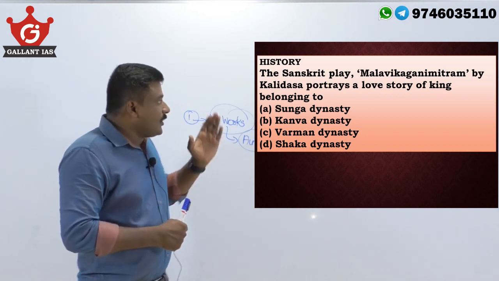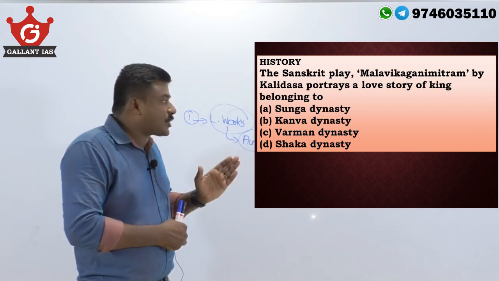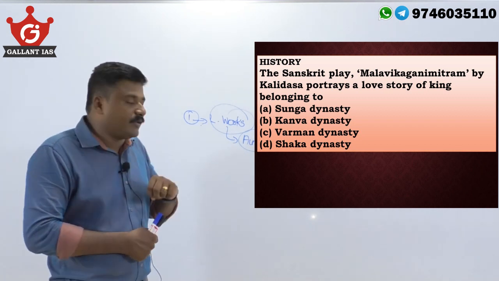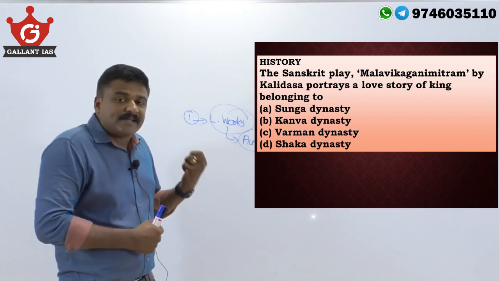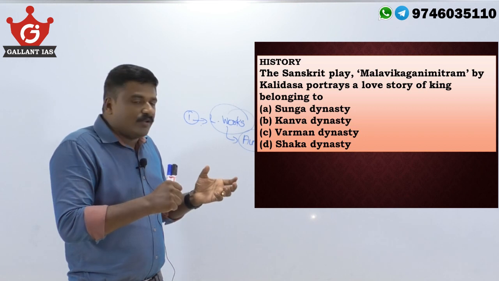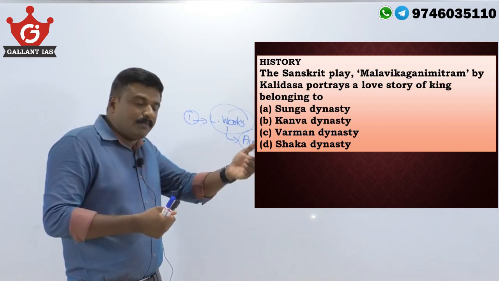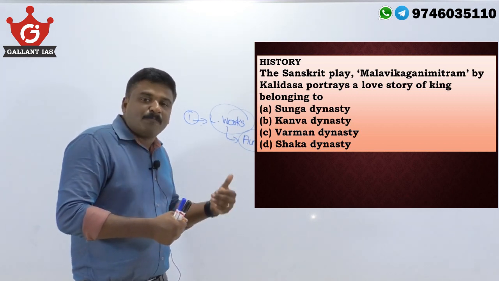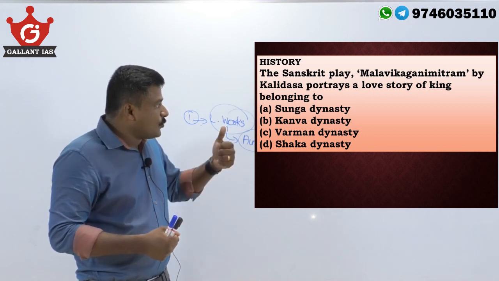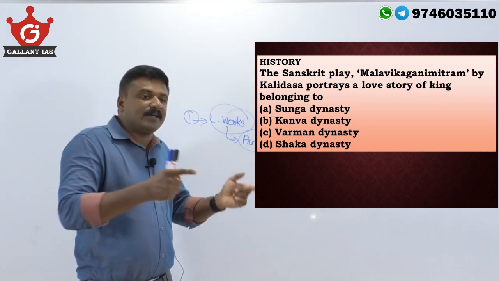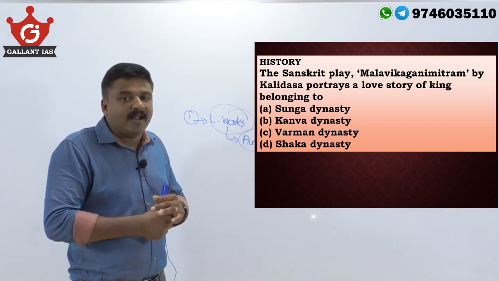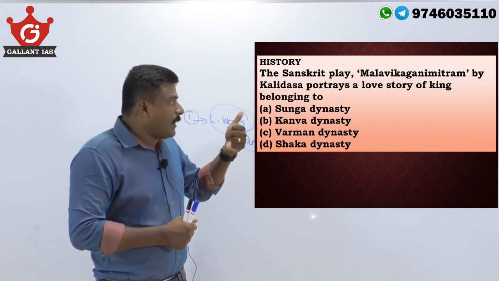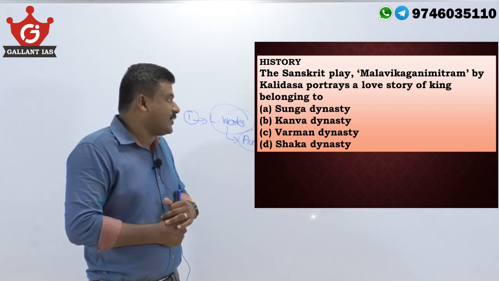Now, the Sanskrit play Malavika Agnimitram is written by the Indian Shakespeare Kalidasa, who was one of the 9 gems in the court of Chandragupta II or Vikramaditya, the Gupta ruler. And Malavika Agnimitram is a Sanskrit play which revolves around the love story of Agnimitra and Malavika. Agnimitra was the son of Pushyamitra Sunga. Pushyamitra Sunga was the founder of the Sunga dynasty. It was a post-Mauryan and pre-Gupta dynasty. So Pushyamitra Sunga's son was Agnimitra, and his love romance story with Malavika is the central subject of Malavika Agnimitram. So the character Agnimitra belongs to the Sunga dynasty.